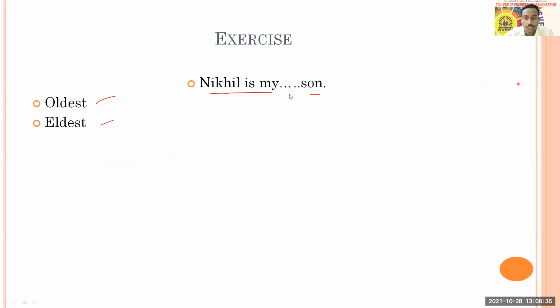I got it from Vaishnavi, Meenakshi, Amruta, Ashwini, Shefali, Sakshi, Omkar, Swati, Aditi, again Rupam, Chaitali, Aishwarya. In the case of son also, this is a close relationship or blood relationship, and you cannot choose oldest son. Again, oldest may show age, maybe 80, 85, 90 years. But here you can choose my eldest son.